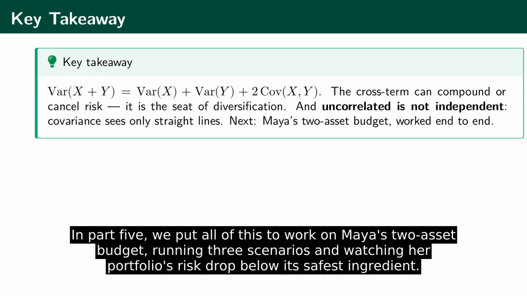In part 5, we put all of this to work on Maya's 2-asset budget, running 3 scenarios and watching her portfolio's risk drop below its safest ingredient.